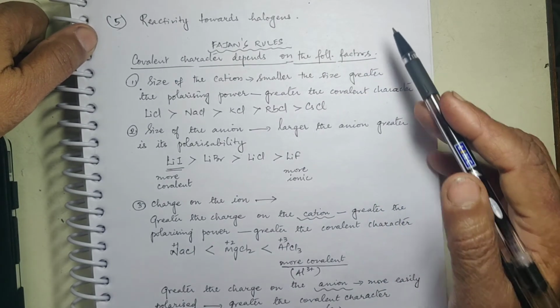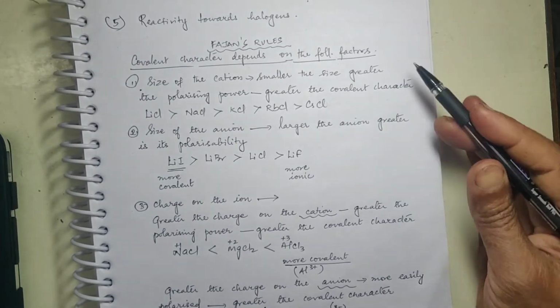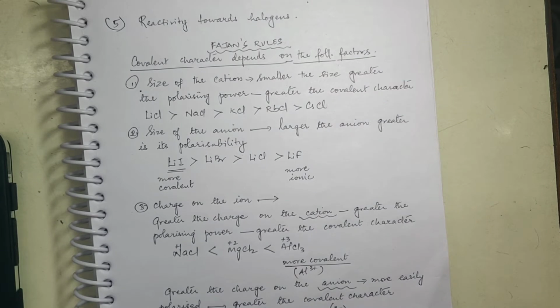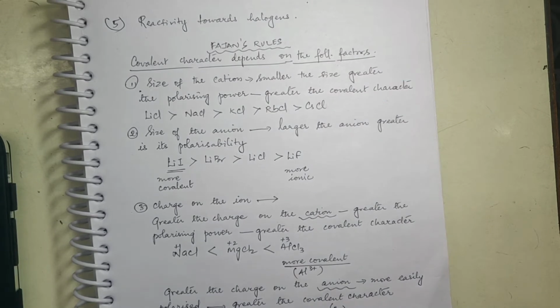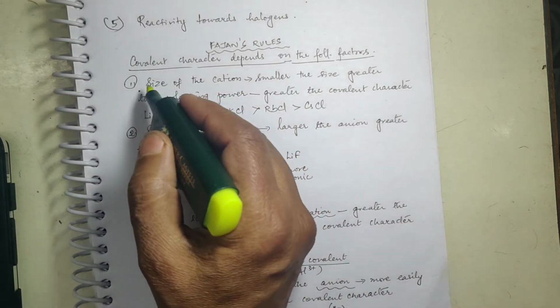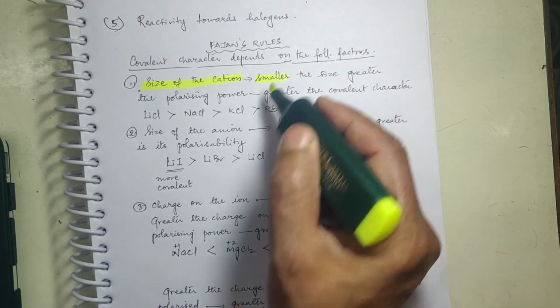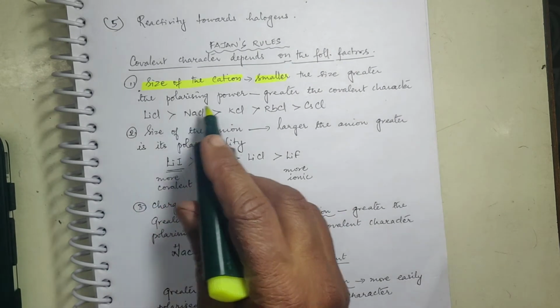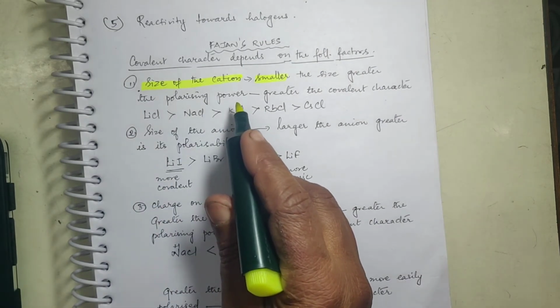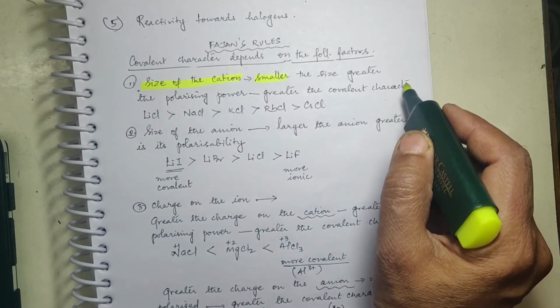Right now, the first point is the size of the cation. This I have been telling you again and again. If the size of the cation is smaller, then the polarizing power is greater and correspondingly the covalent character will also increase.